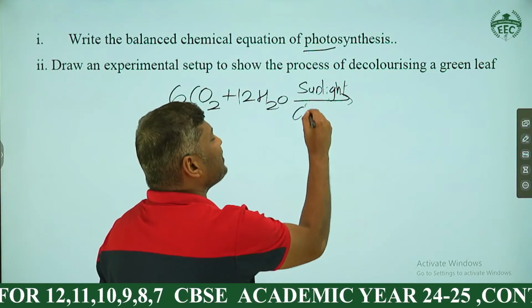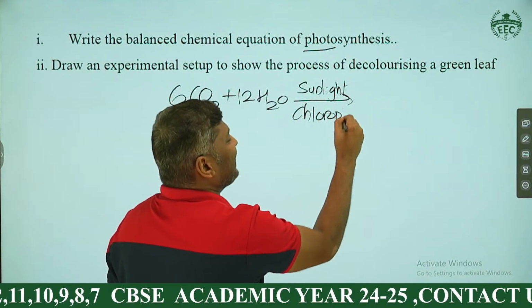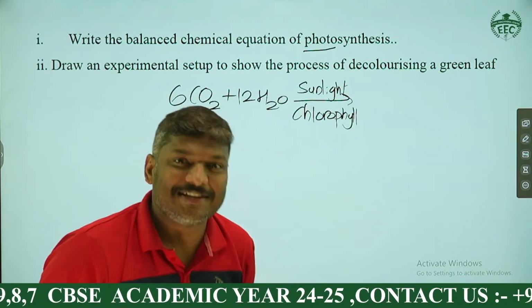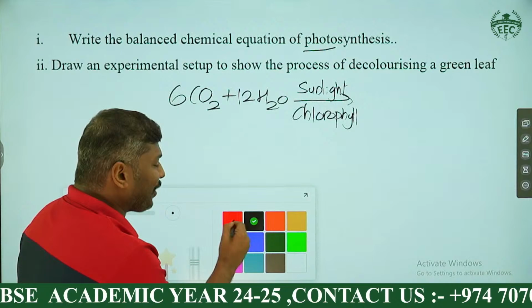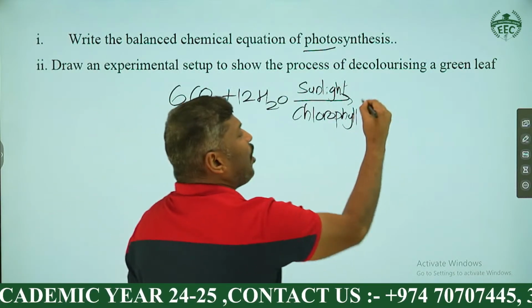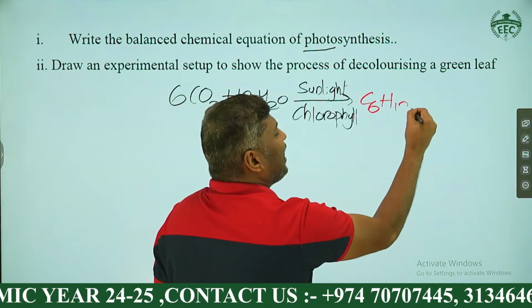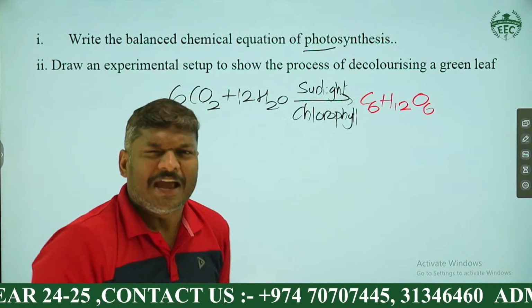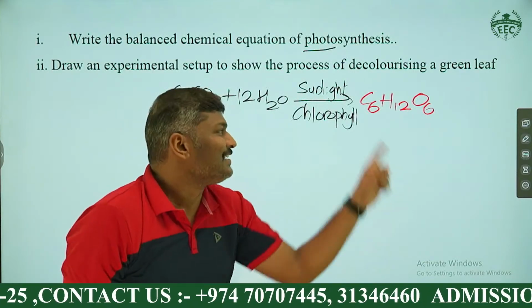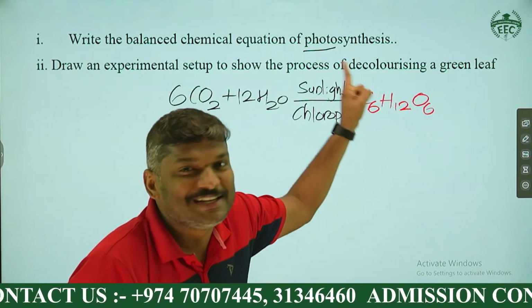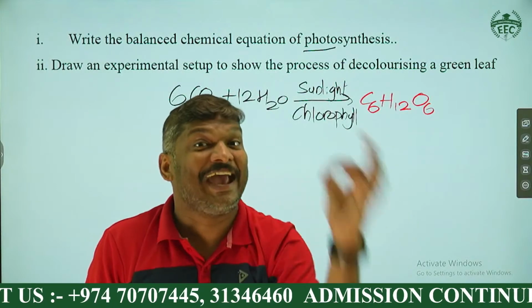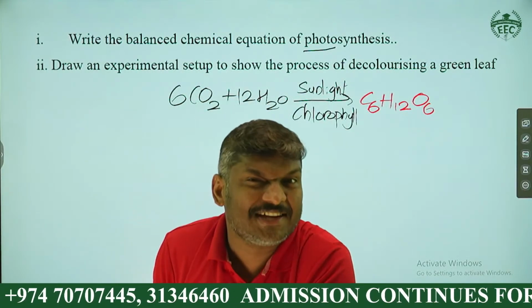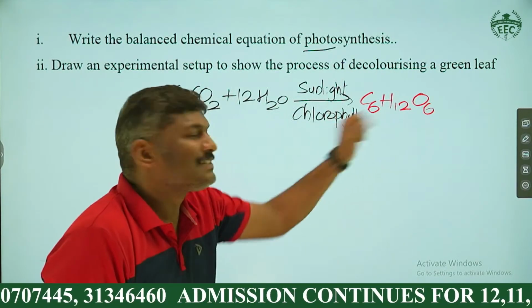And using a pigment, what is that pigment called? There is a green colored pigment in plants, that is called chlorophyll. And what are the products formed, my dear students? You are very familiar with a carbohydrate, a monosaccharide, a sugar, that is nothing but glucose. How many carbons? A 6 carbon compound you can see. It is a hexose, a 6 carbon compound.